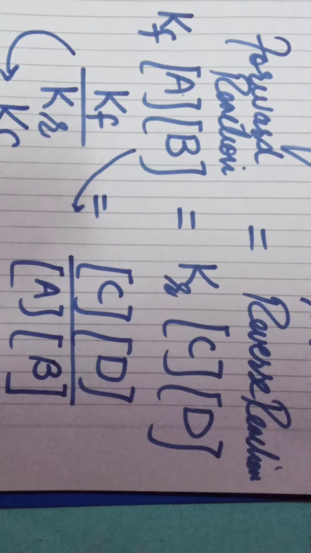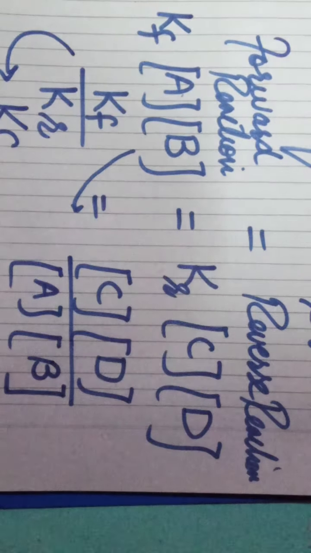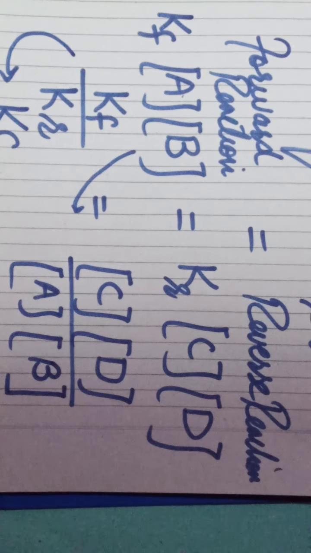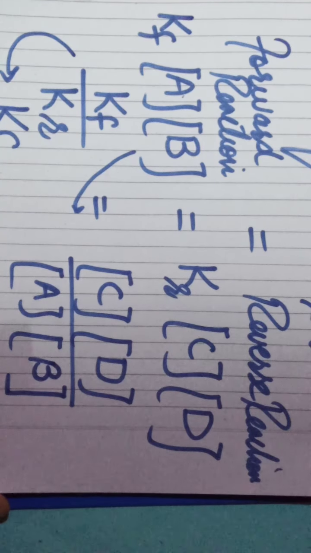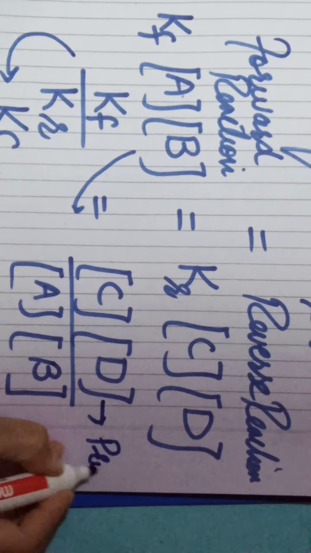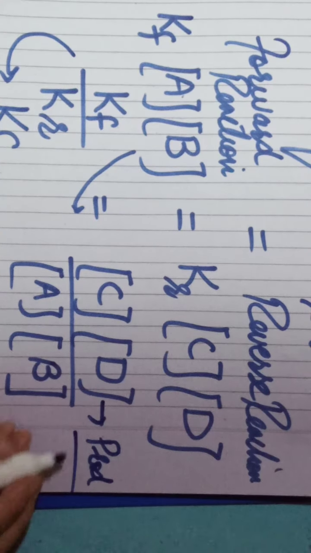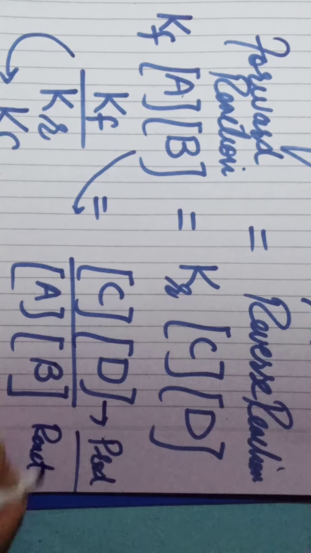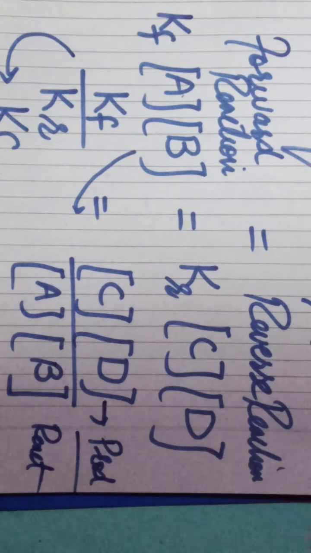It is called the equilibrium constant and it is represented by Kc. So we can say that Kc is equal to the product concentrations divided by the reactant concentrations. Okay, thank you very much.